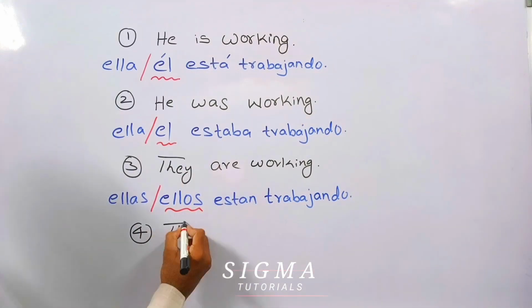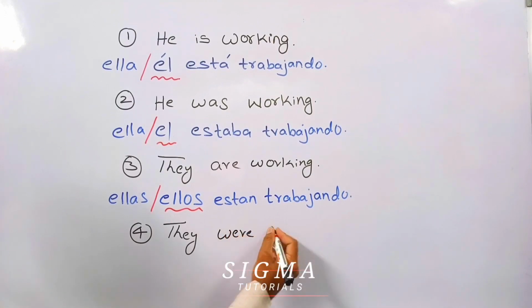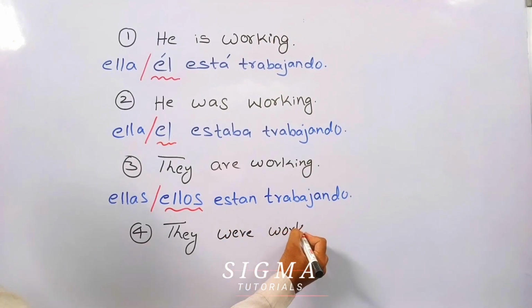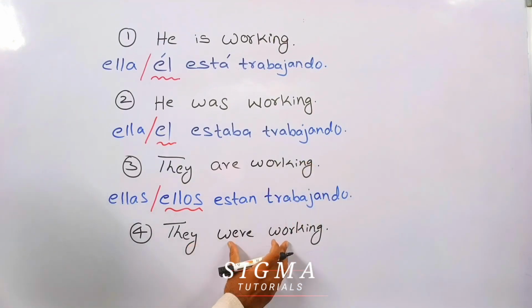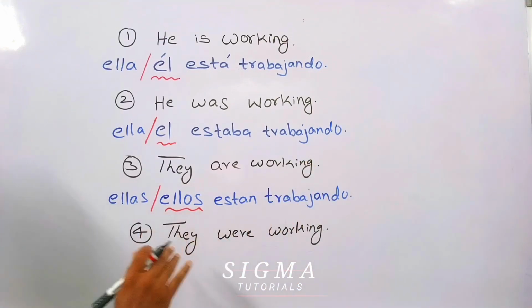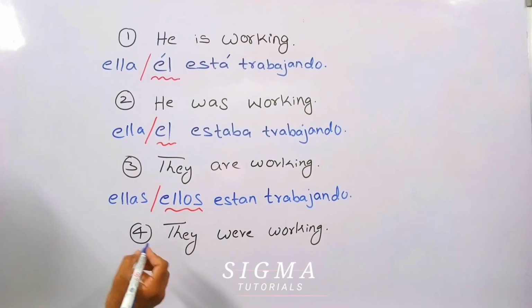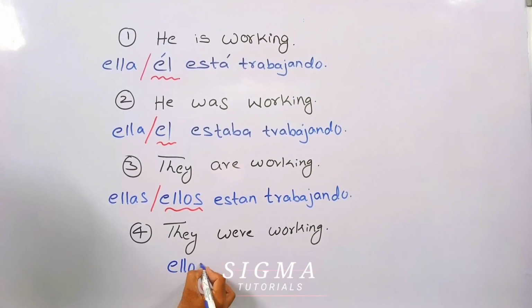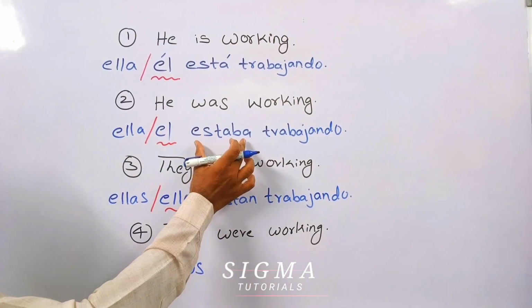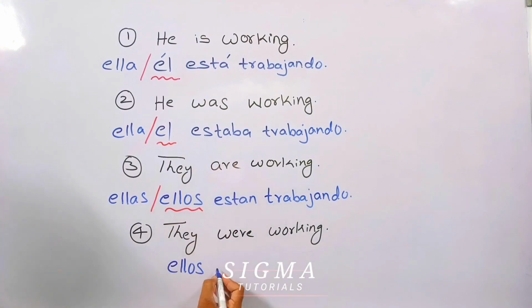"They were working." How to say this in Spanish? We will see now. This is very easy. Ellos. Here we used estaba, so same we will write here estaba, but in the end we will write n: estaban.